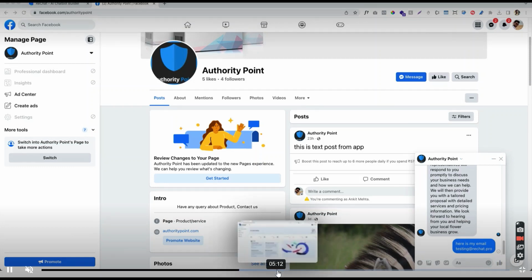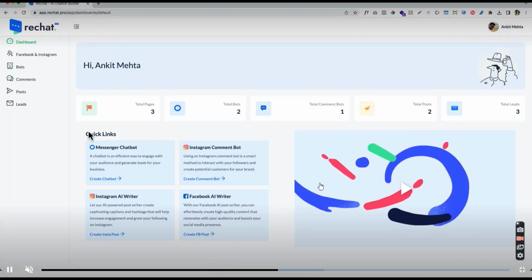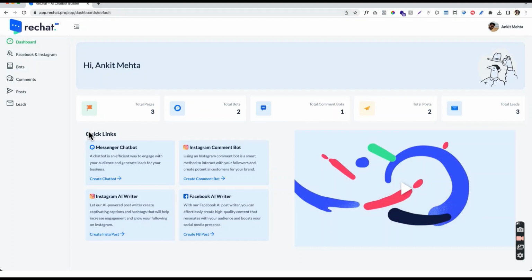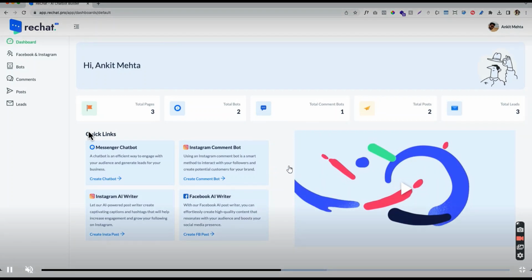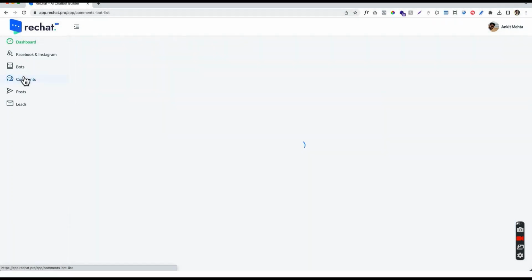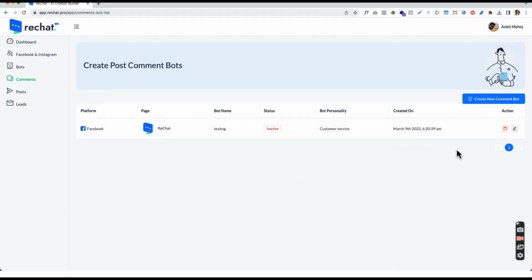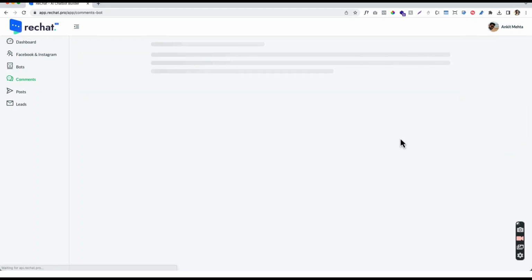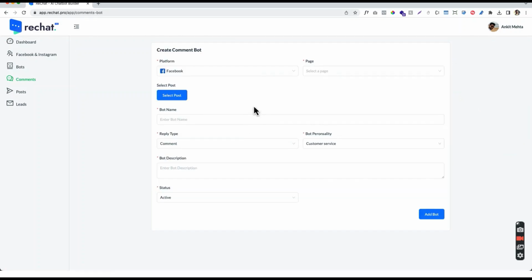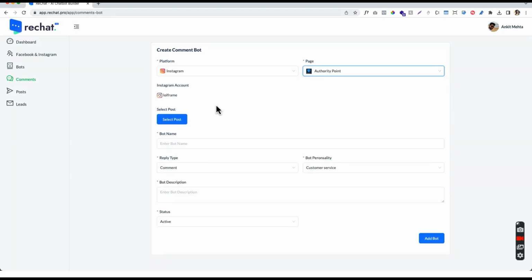Okay, plus remember that this is a bot only, right? I am not interested in bots. I would rather prefer not replying to you if I'm sleeping rather than the bot replying to you. Now obviously it will depend from case to case. If you get thousands of visitors every day, or hundreds of queries every day, and you don't have staff who will reply manually to those queries, then of course you can go and utilize this bot.